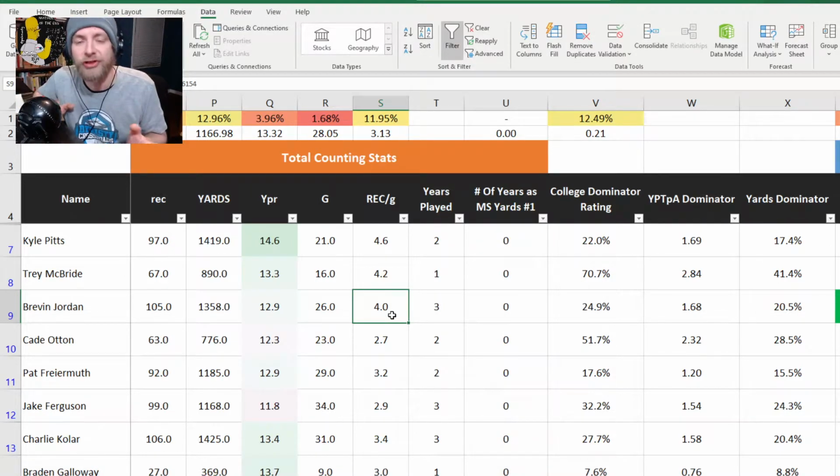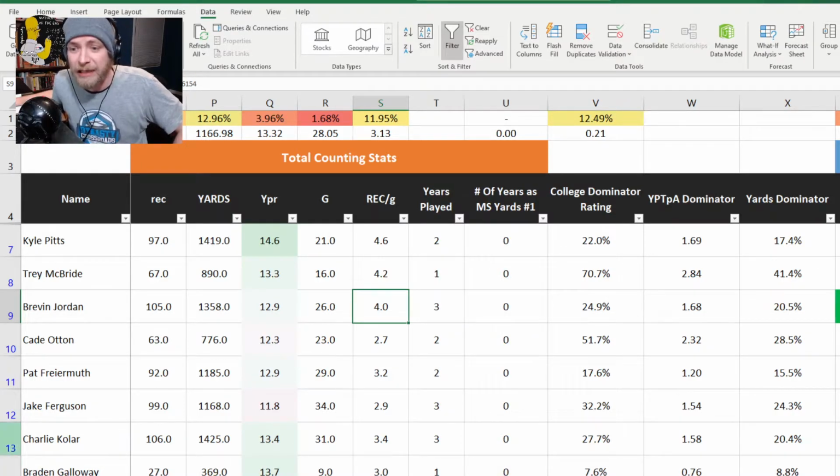Now, college teams change so often year over year that we're not comparing apples to apples here. And it's not that I'm making team adjustments. I'm not making any adjustments. I'm saying when you compare them where they were playing, Brevin Jordan was very productive. He's a very interesting prospect. And there's really no way of breaking down his production that does not say that.